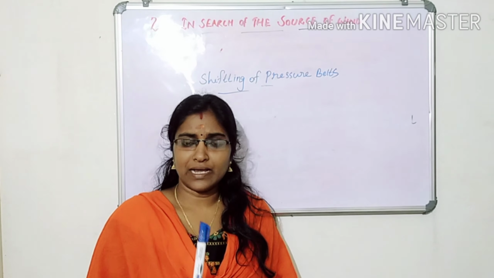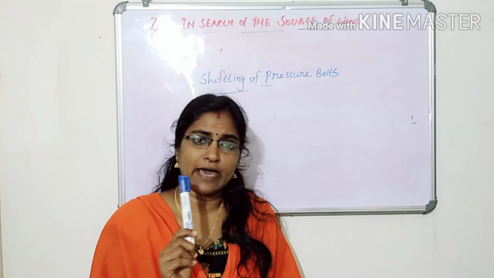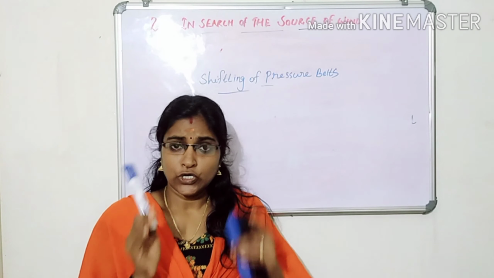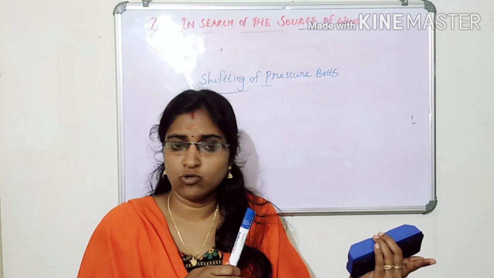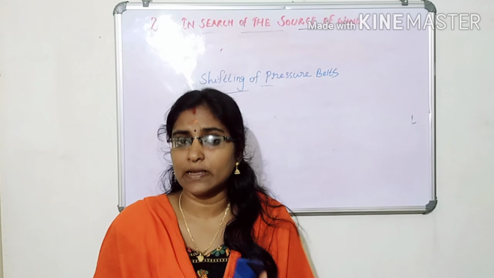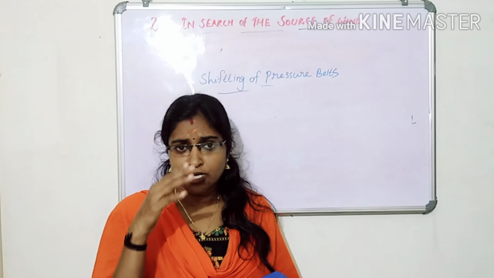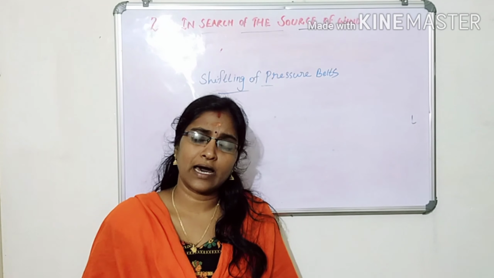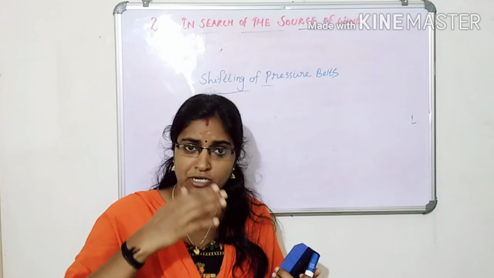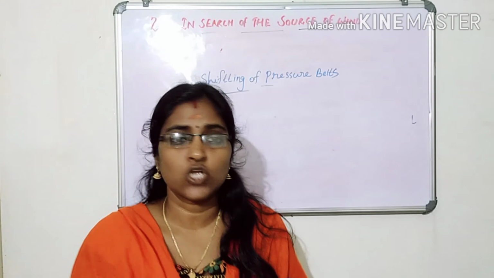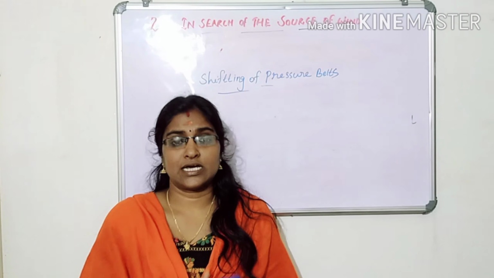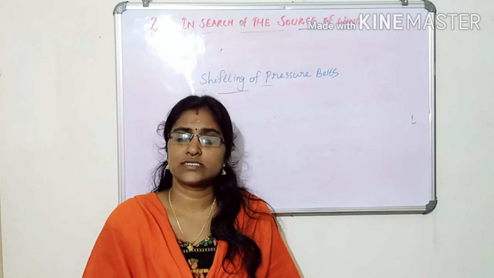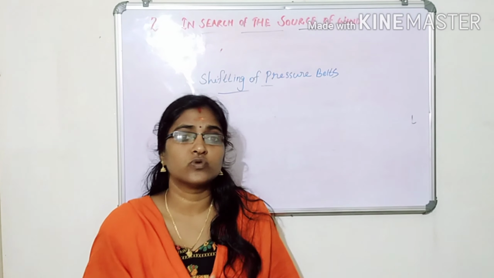The pressure belts shift according to the apparent movement of the sun. During the northward apparent movement of the sun, the pressure belts also move towards the north. During the southward apparent movement of the sun, the pressure belts move towards the south.